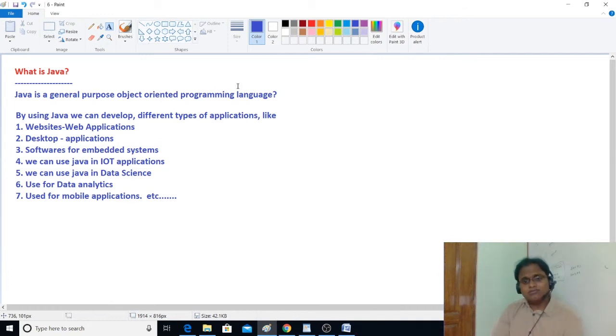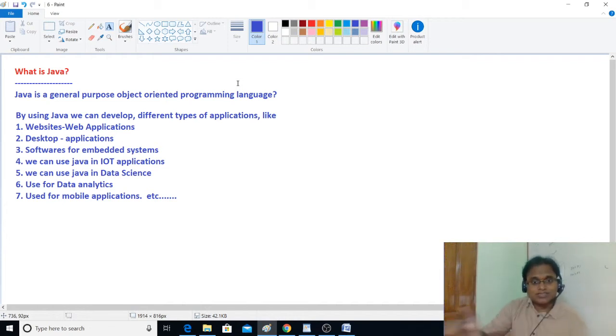Where are we using data science, machine learning, and data analytics? To analyze something, we use data analytics. For example, what is the future? When is this COVID going to get cured, or when is the virus getting slowed down?